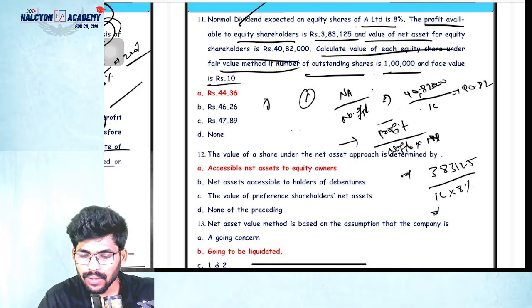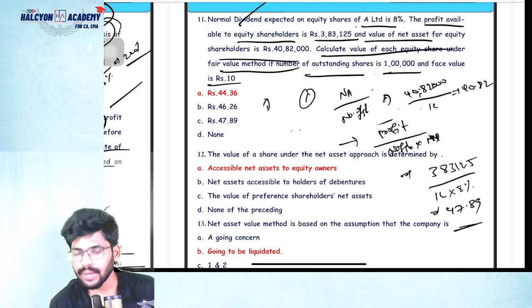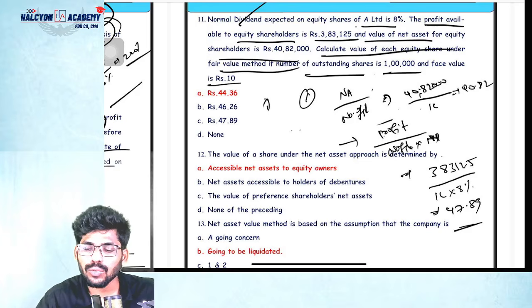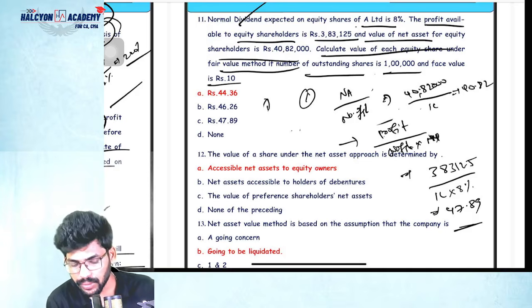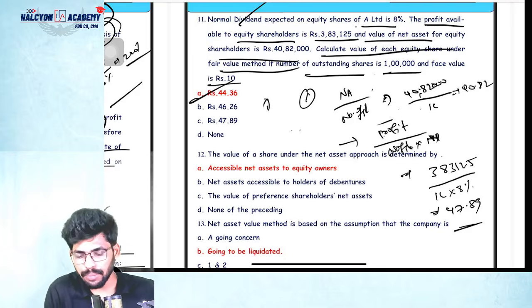383,125 divided by 8,000 is 47.89, correct? 47.89. The average of these two is nothing but the fair value method. Say yes or no? Yes, 40.82 divided by 2 is 44.36. Yes, option A is the answer.